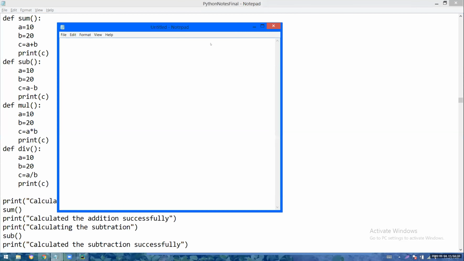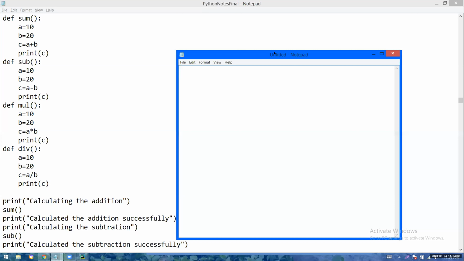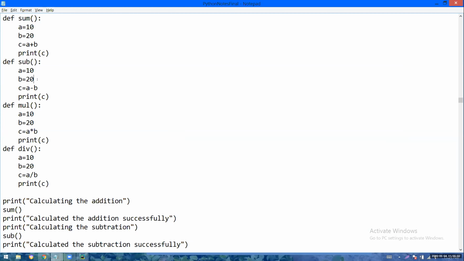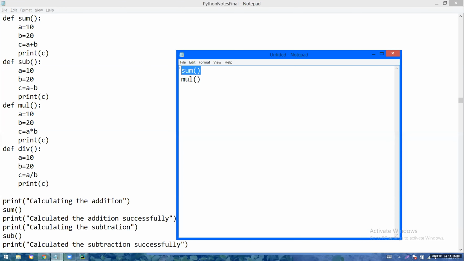Most important point. Before explaining the program, I want to tell you 2 important points. I am calling the sum and mul functions. The sum body and mul body will only be executed. Sub and div will not be executed. They will remain dummy. Simply, if you write the definition, that will not be executed. If you call it, then only it will be executed. If you write the definition, don't think that execution will start from there. Unless I call it, it will not be executed. So I am calling sum and mul, only those 2 are executed. Sub and div will become dummy logic, not executed.